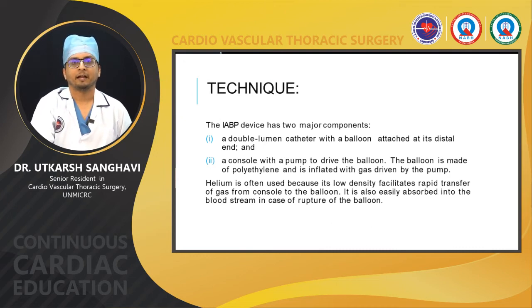Coming to the technique of IABP insertion, the IABP device per se has two major components. The first is a double lumen catheter with a balloon attached at its distal end, and second is a console with a pump which drives the balloon. The balloon is made of polyethylene and is inflated with gas driven by the pump. We usually use helium gas because it is of low density, which allows rapid transfer of the gas from the console to the balloon, and it is also easily absorbed in the bloodstream in case of rupture of the balloon.